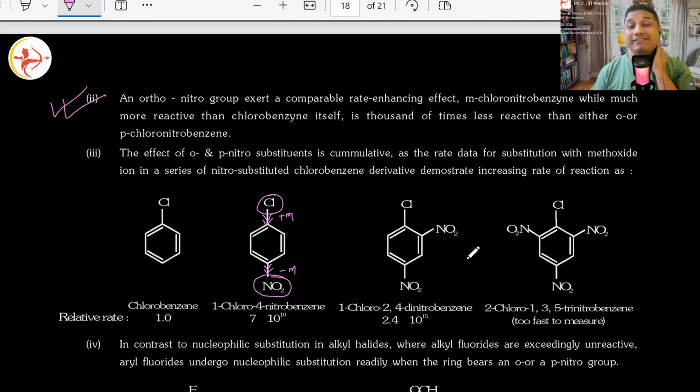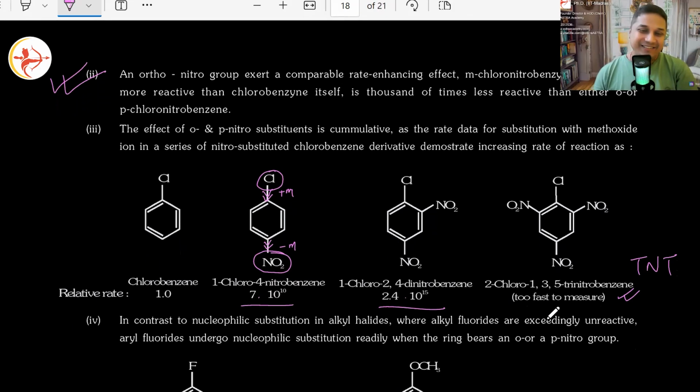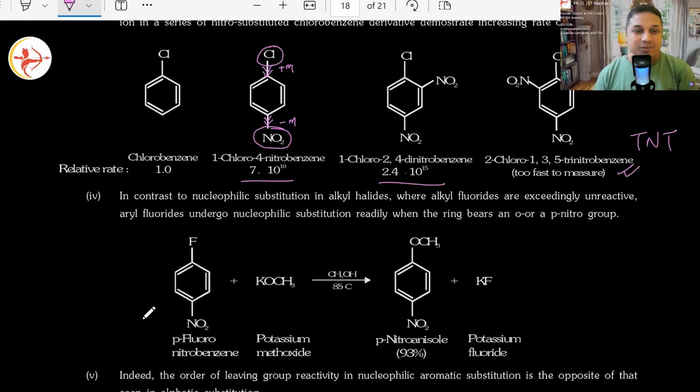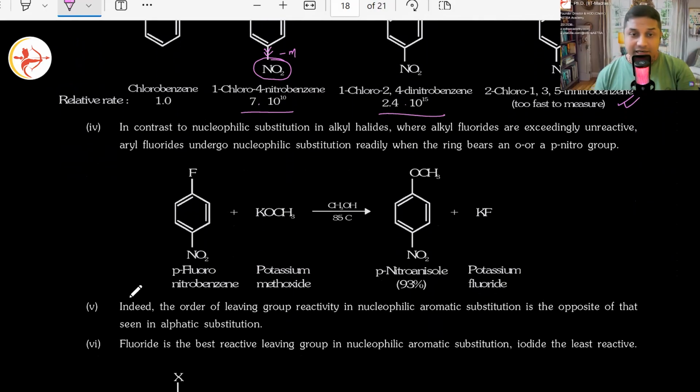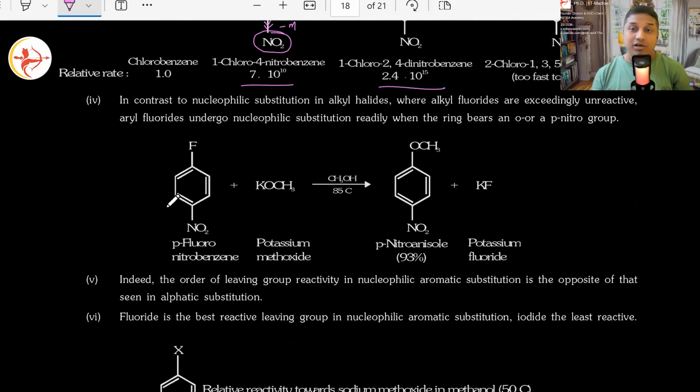In fact, very, very violent reaction. So fast that you can't even measure it. Can you see that? These two themselves are going at the rate of 10 to the power 10 and 10 to the power 25. What to talk of trinitro? That's why TNT, you've heard about it? Is used in making bombs. Trinitrotoluene. Highly violent reaction. So in contrast to nucleophilic substitution in the alkyl halides, where alkyl fluorides are present, see here now what is happening.